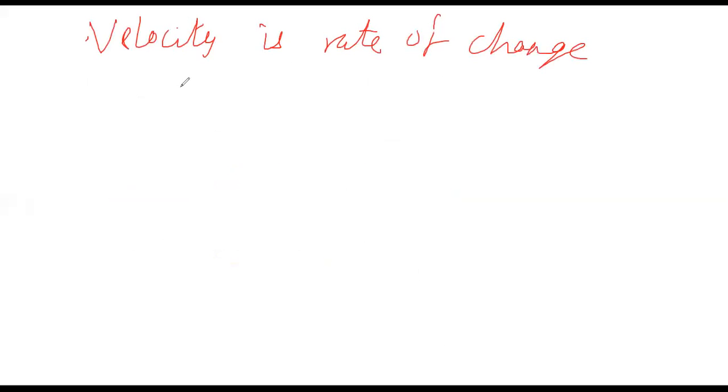Now we are claiming that velocity is rate of change of displacement. Okay. Now, what does rate of change of displacement mean?